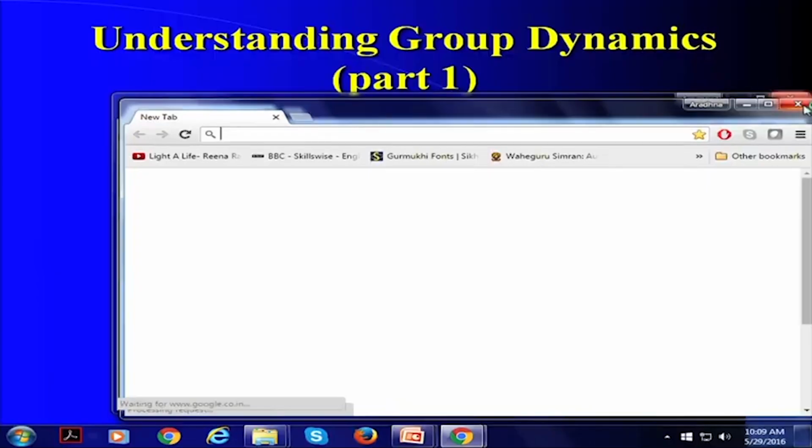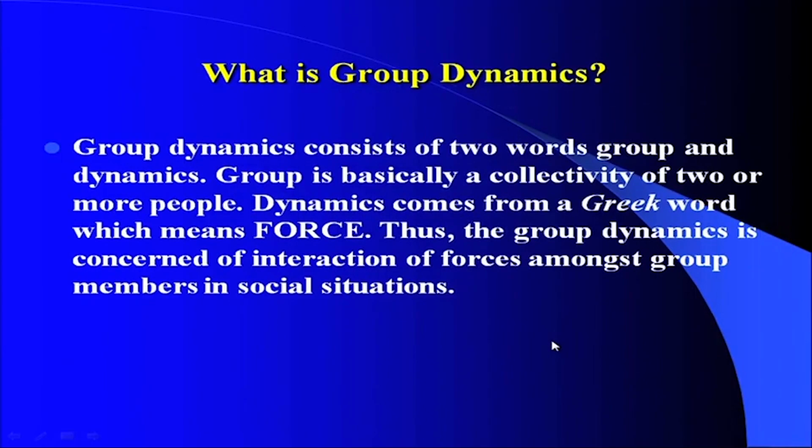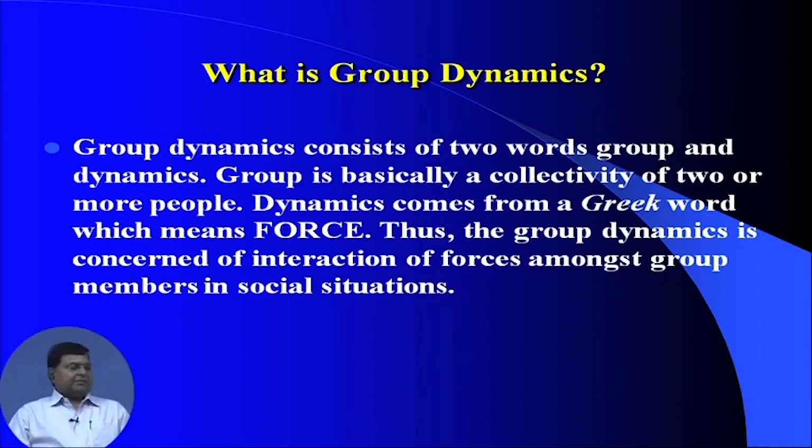So, to begin with, I shall be showing some slides, and here one can see what group dynamics means. Group dynamics consists of two words, group and dynamics. A group is basically a collectivity of two or more people, and dynamics comes from a Greek word which means force. Thus, group dynamics is concerned with the interaction of forces amongst group members in social situations. So, this is the very basic meaning of group dynamics.